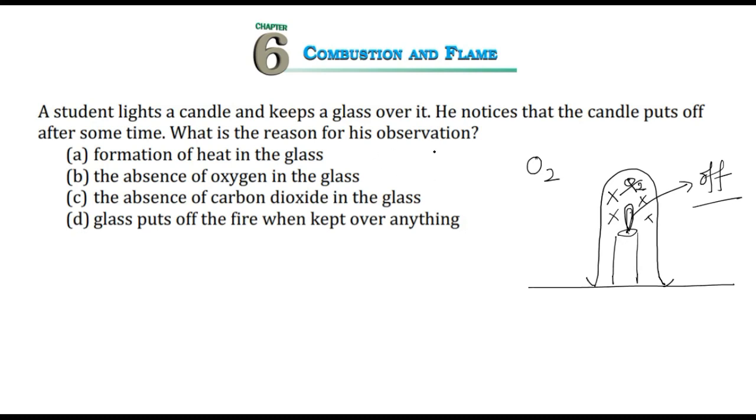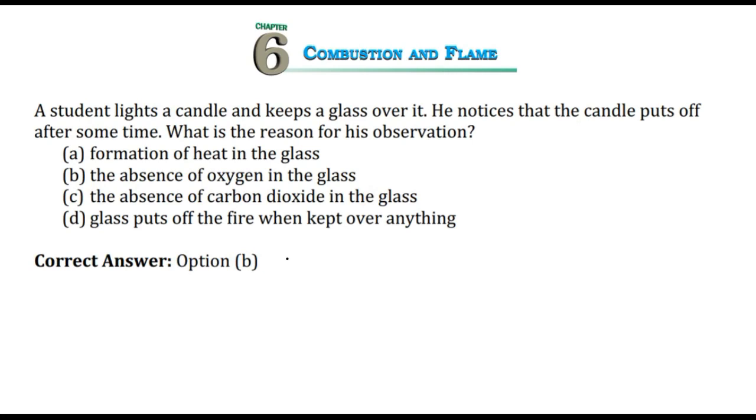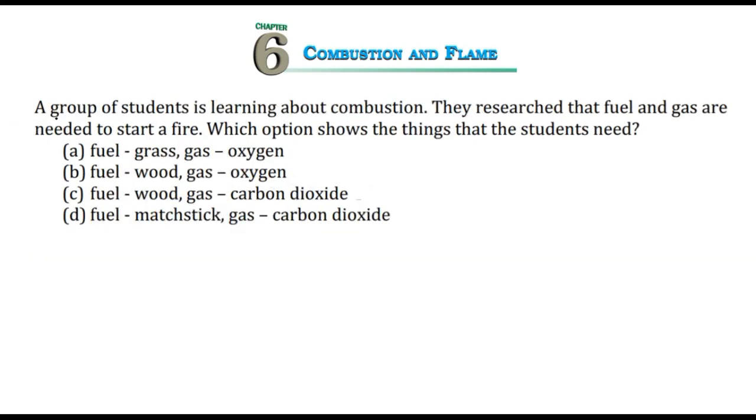So out of these options we have to find the right option. Formation of heat in the glass; the absence of oxygen in the glass, which appears to be the correct answer, but however you have to read all the options. The absence of carbon dioxide in the glass, and the last one, glass puts off the fire when kept over anything. So the most appropriate answer is the absence of oxygen in the glass. Please make a habit of reading all the options and then choose the correct answer. So the answer is B.